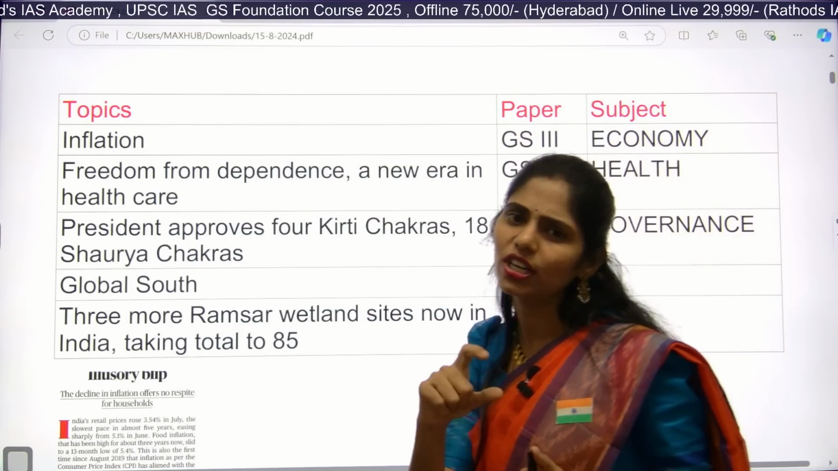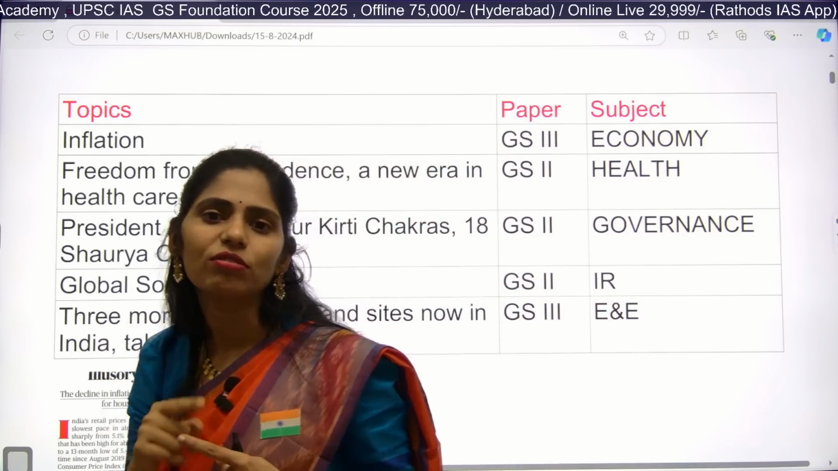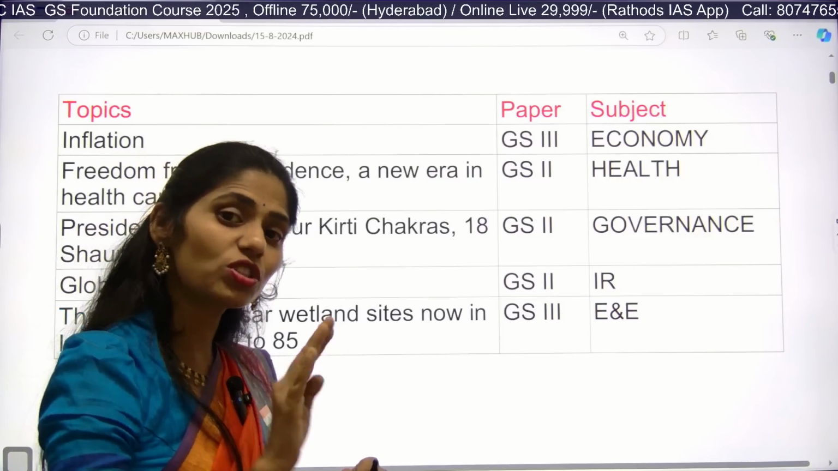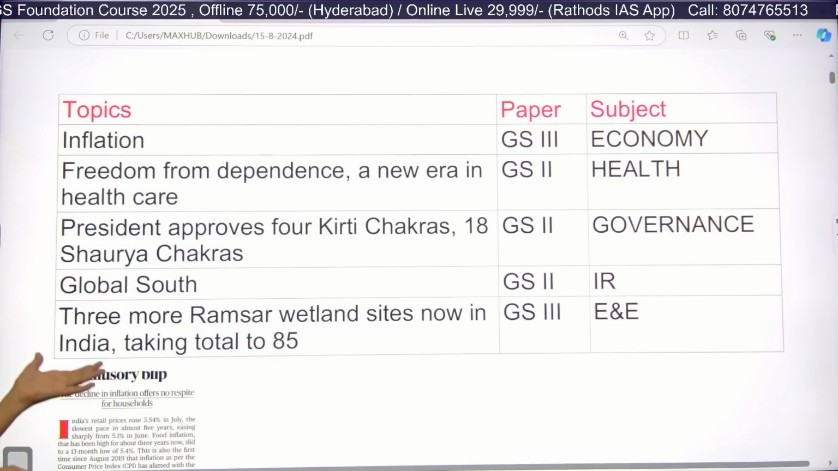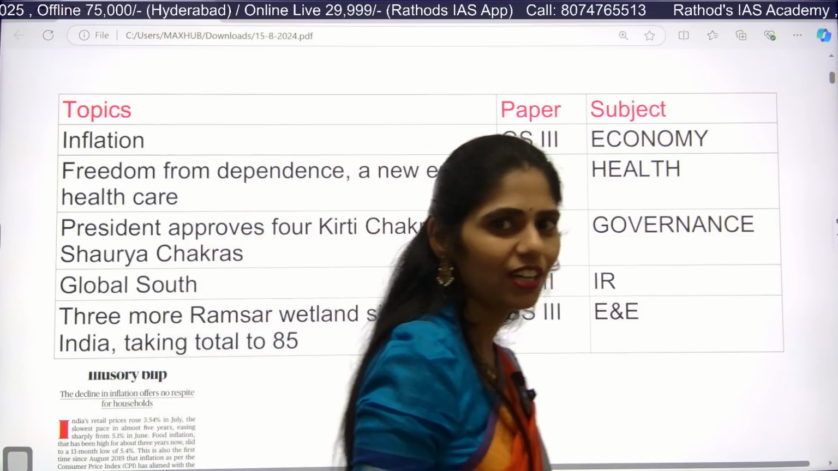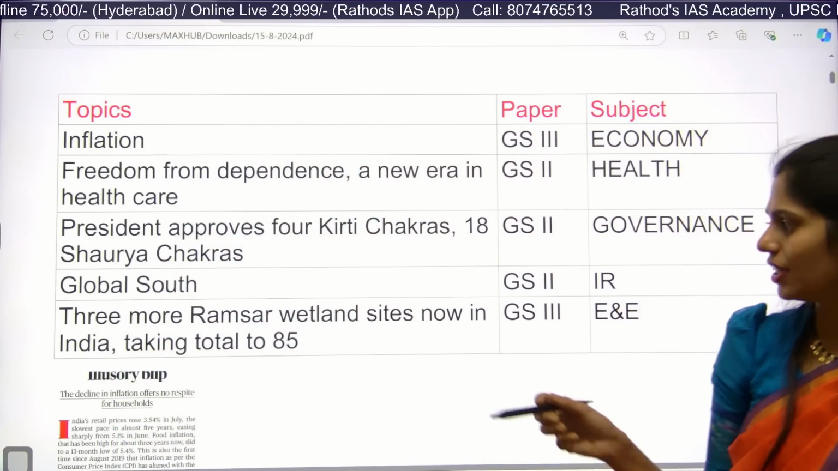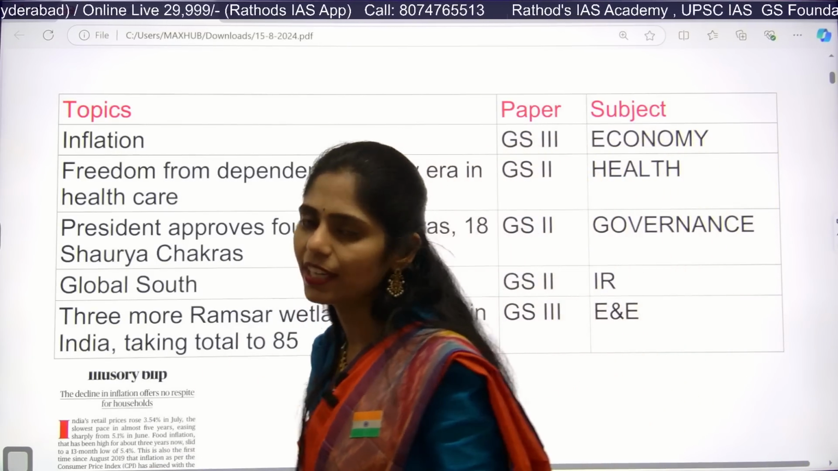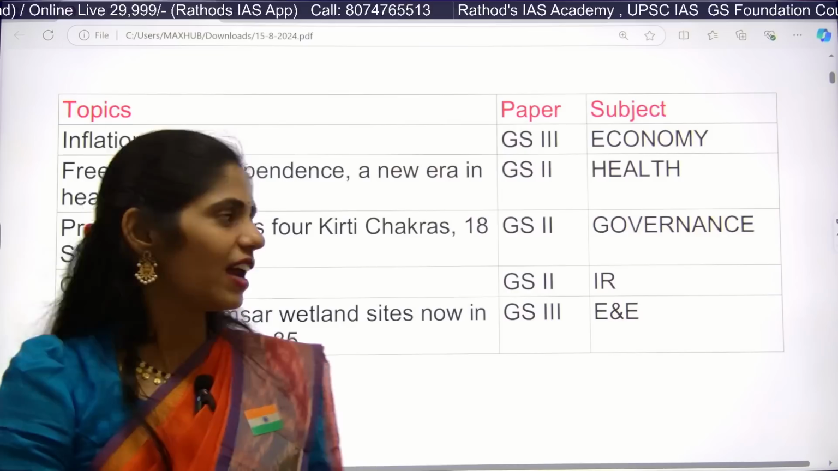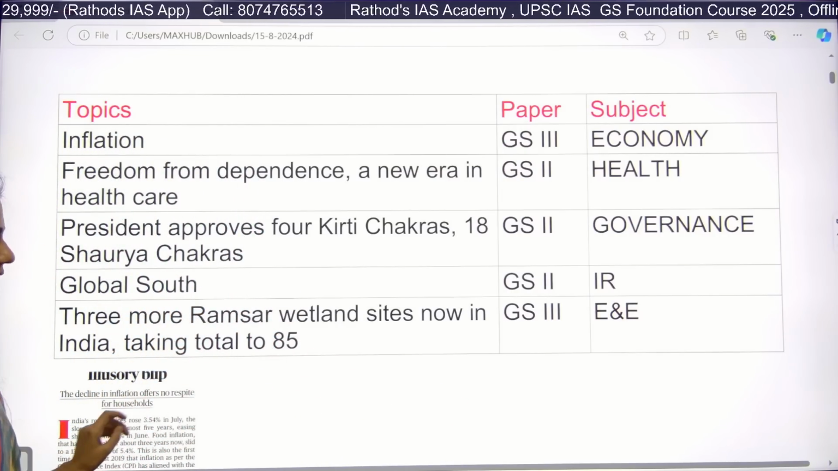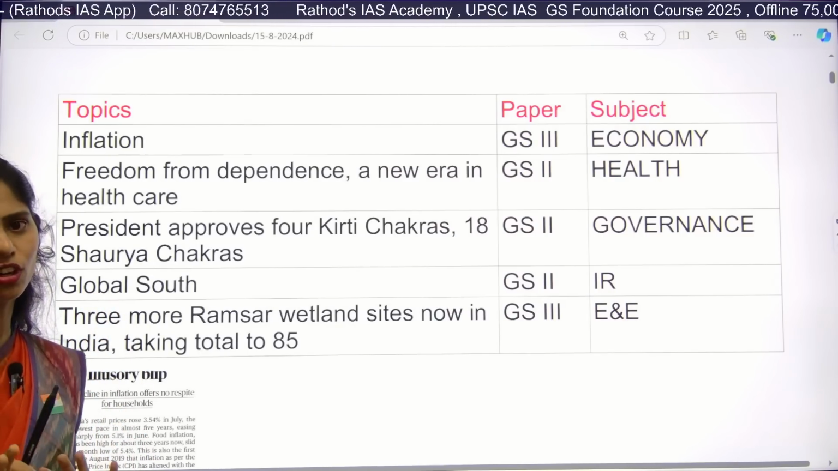And there's a very short article regarding Global South. So actually you have to understand what is this Global South. And if time permits, you have to make the list of the countries which come under part of this Global South. And next topic is about 3 more Ramsar wetland sites added in our country. So now the total number goes to 85. Here the question is every year some sites will be added or deleted. You have to know in which state they had been added and which state they had been deleted. It is talking about 3 sites and you have to see in which state they are located. So this is a brief idea regarding the topics that we are going to see.